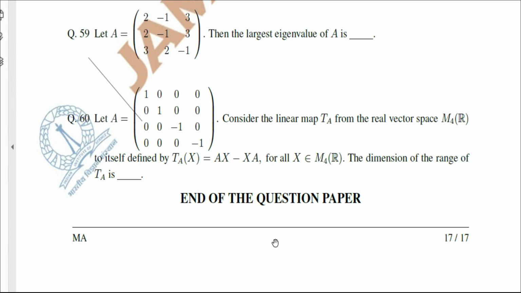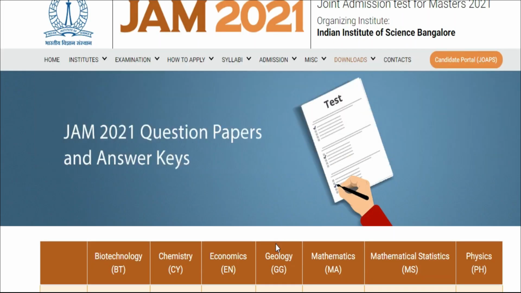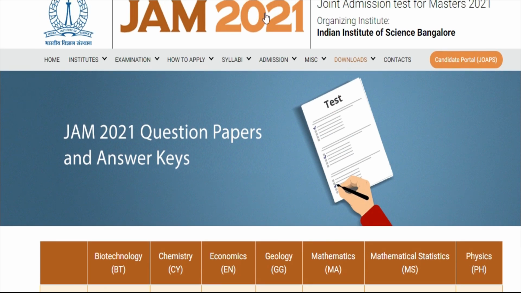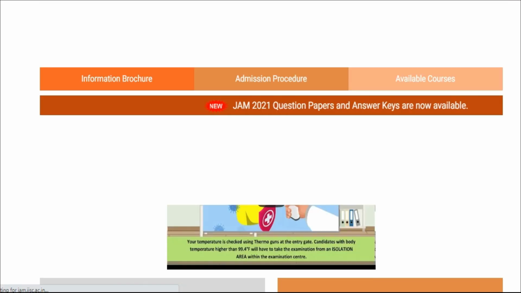So this is the official answer key and the respective question paper, and the link is given in the description to download the official answer key and the respective question paper. Now come to the official website of IIT JAM 2021. This is the official website. Now let me tell you how to download the question paper and the respective answer key.